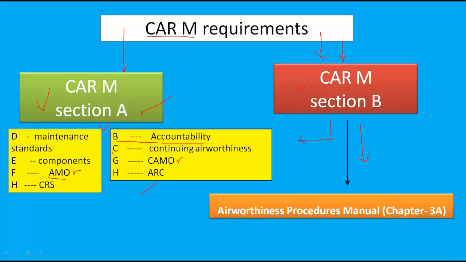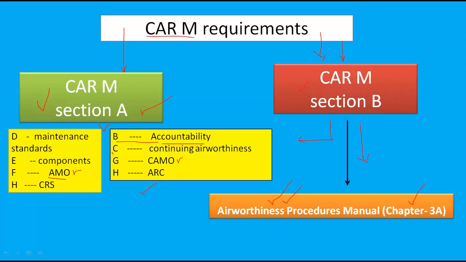That procedure is defined in section B for DGCA itself. But these days, this section B procedures for DGCA is shifted to the airworthiness procedure manual. In the airworthiness procedure manual, there are a lot of chapters. In chapter 3A, you will get the CRM section B DGCA procedures. CRM section B DGCA procedures are given in APM chapter 3A, airworthiness procedure manual chapter 3A.